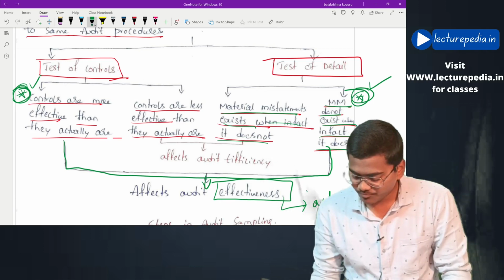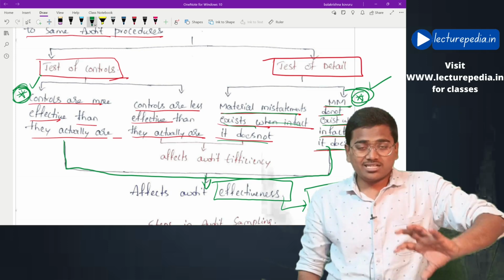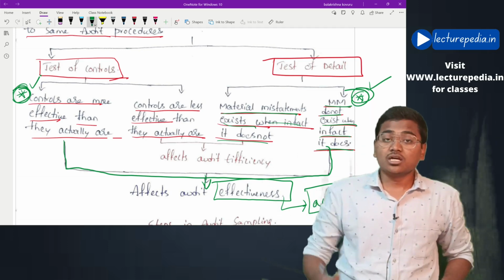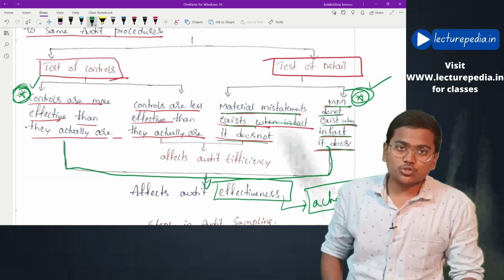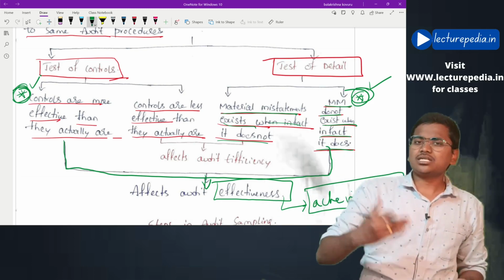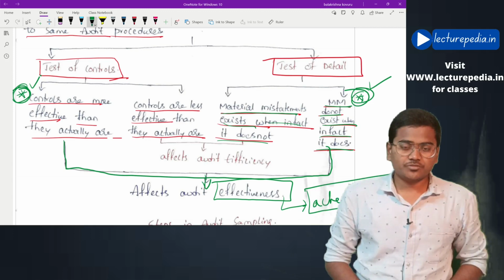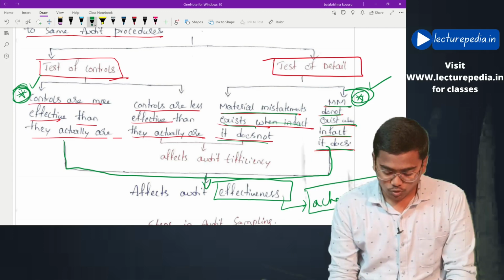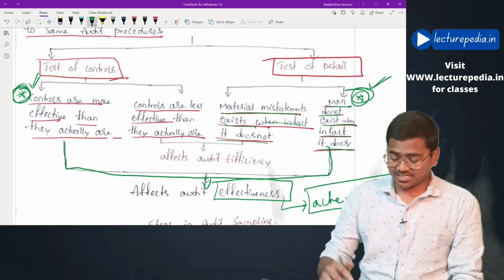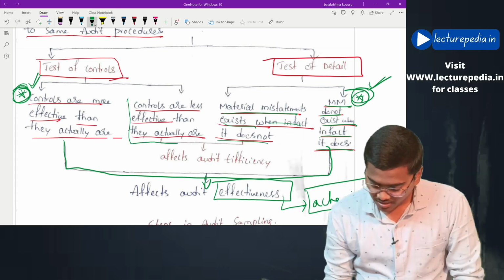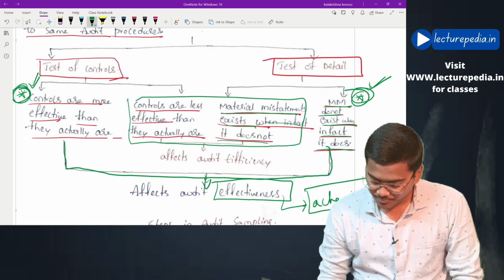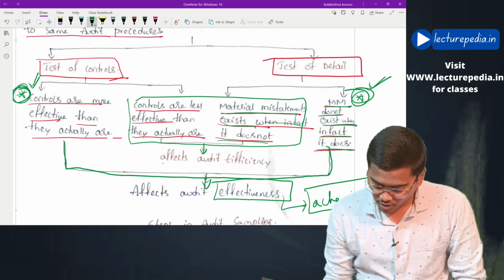If the auditor has achieved his objective, then we will say that the audit is more effective. If the auditor fails to achieve his objective, then we will say that the audit is less effective. Now these two highlighted points will affect the effectiveness of the audit, and the remaining two will affect the efficiency of the audit.